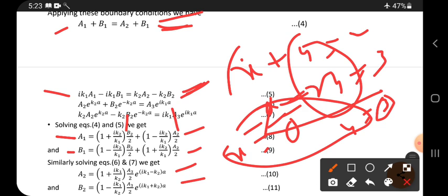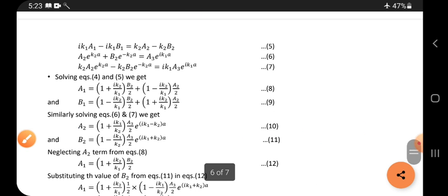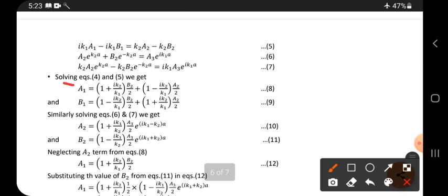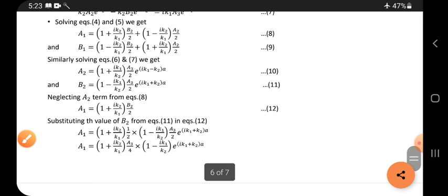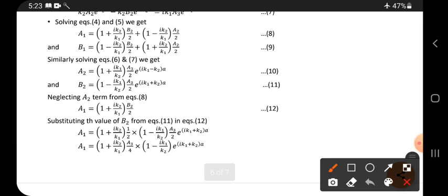So like this we again get 4 equations. A1, B1 we get first, and next A2, B2. Let these equations be 8, 9, 10 and 11.